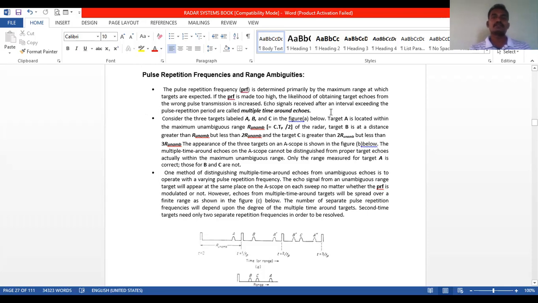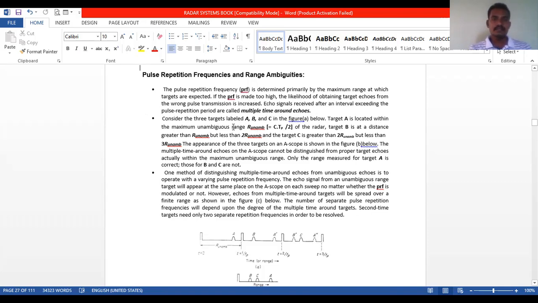Echo signals received after an interval exceeding the pulse repetition period are called multiple time around echoes. What are multiple time around echoes? Echo signals received after an interval exceeding the pulse repetition interval are called multiple time around echoes.